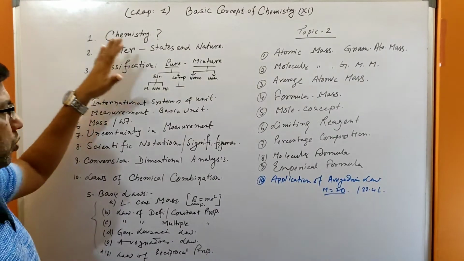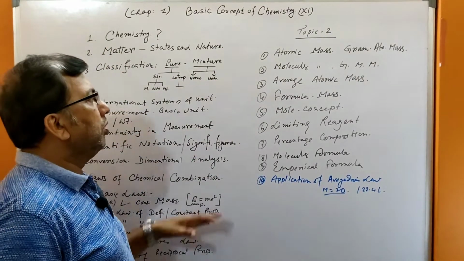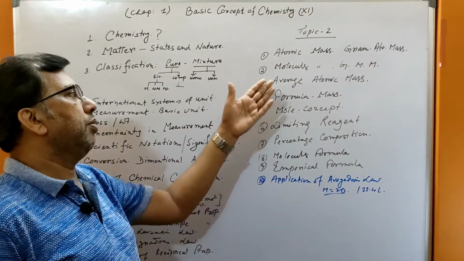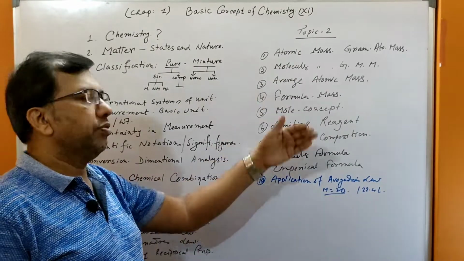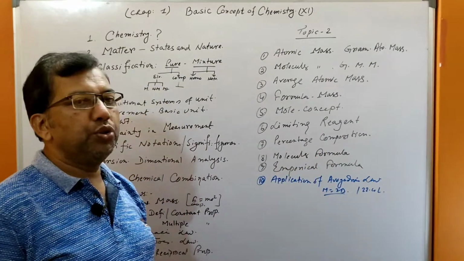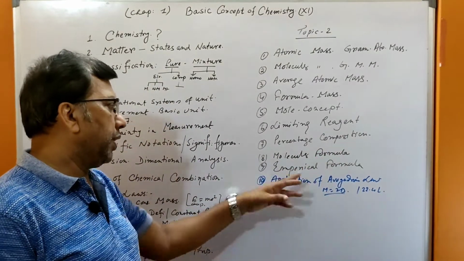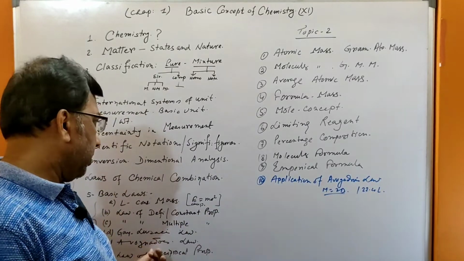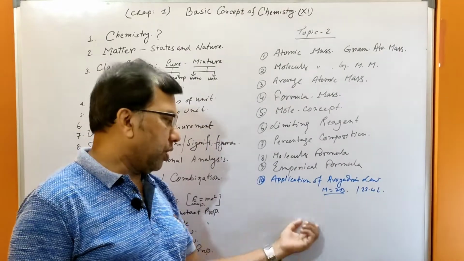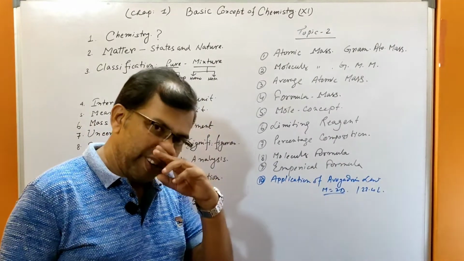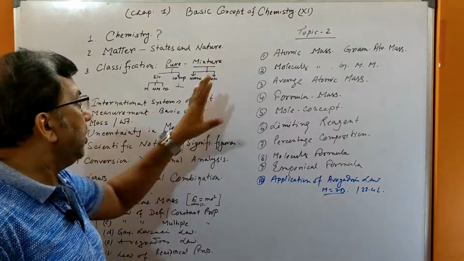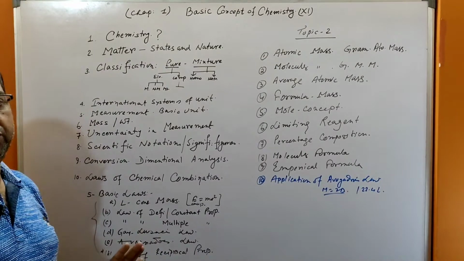And in topic 1 and topic 2 you learn about atomic mass, gram atomic mass, average atomic mass, molecular mass, gram molecular mass. What is the formula mass, formula unit, mole concept, limiting reagent, percentage composition, molecular formula, empirical formula, and Avogadro's law and applications of Avogadro's law. So many applications are there, 5 applications, not all are related to you. But 2 things will be important, I will discuss. So all these things in these chapters you have to go through.